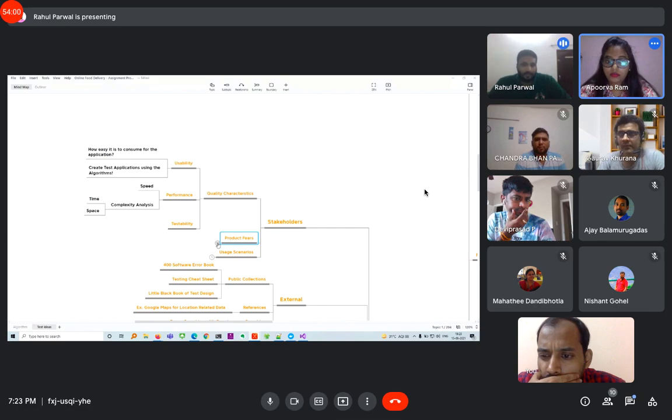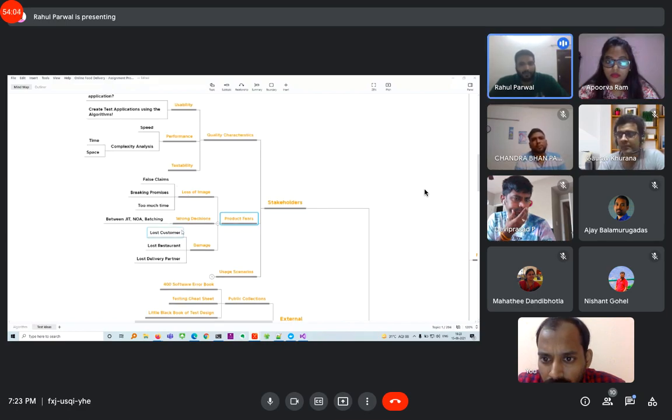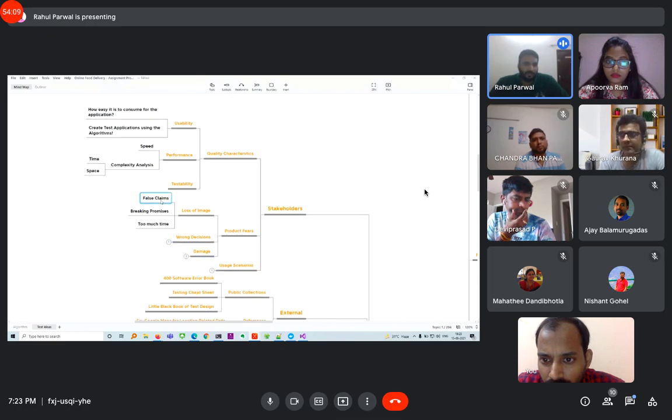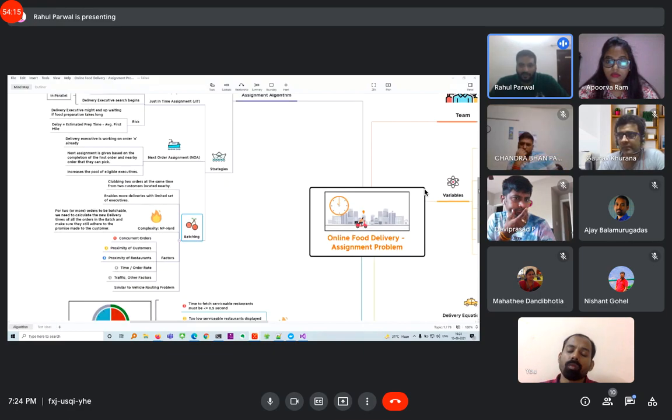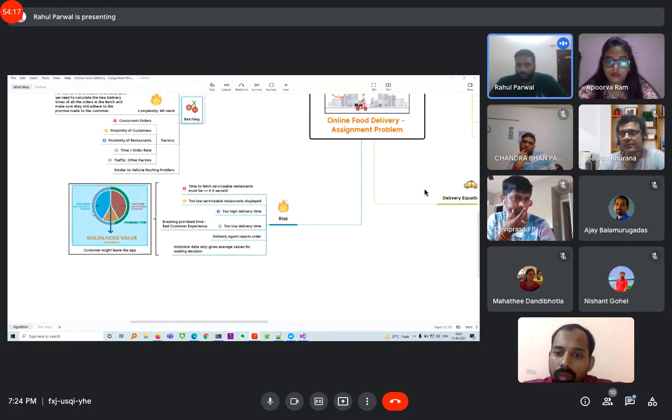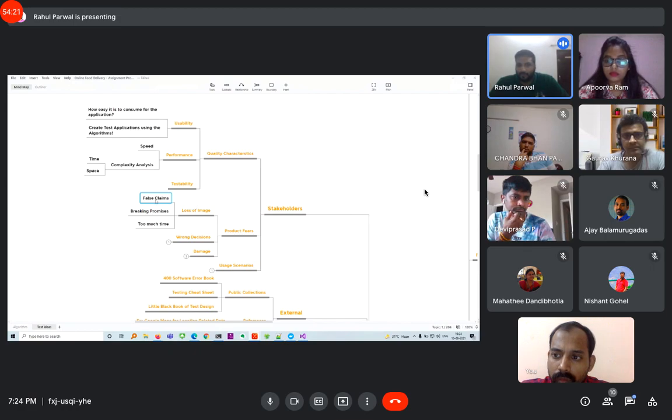Next are the product fears of the stakeholders. The first fear is the loss of image. Under loss of image, first is the false claim, which we were discussing here: if it commits less or commits more, in both cases there is a fear that the customer would have a bad image of us and leave us, because of breaking promises or giving too much time or taking too much time.